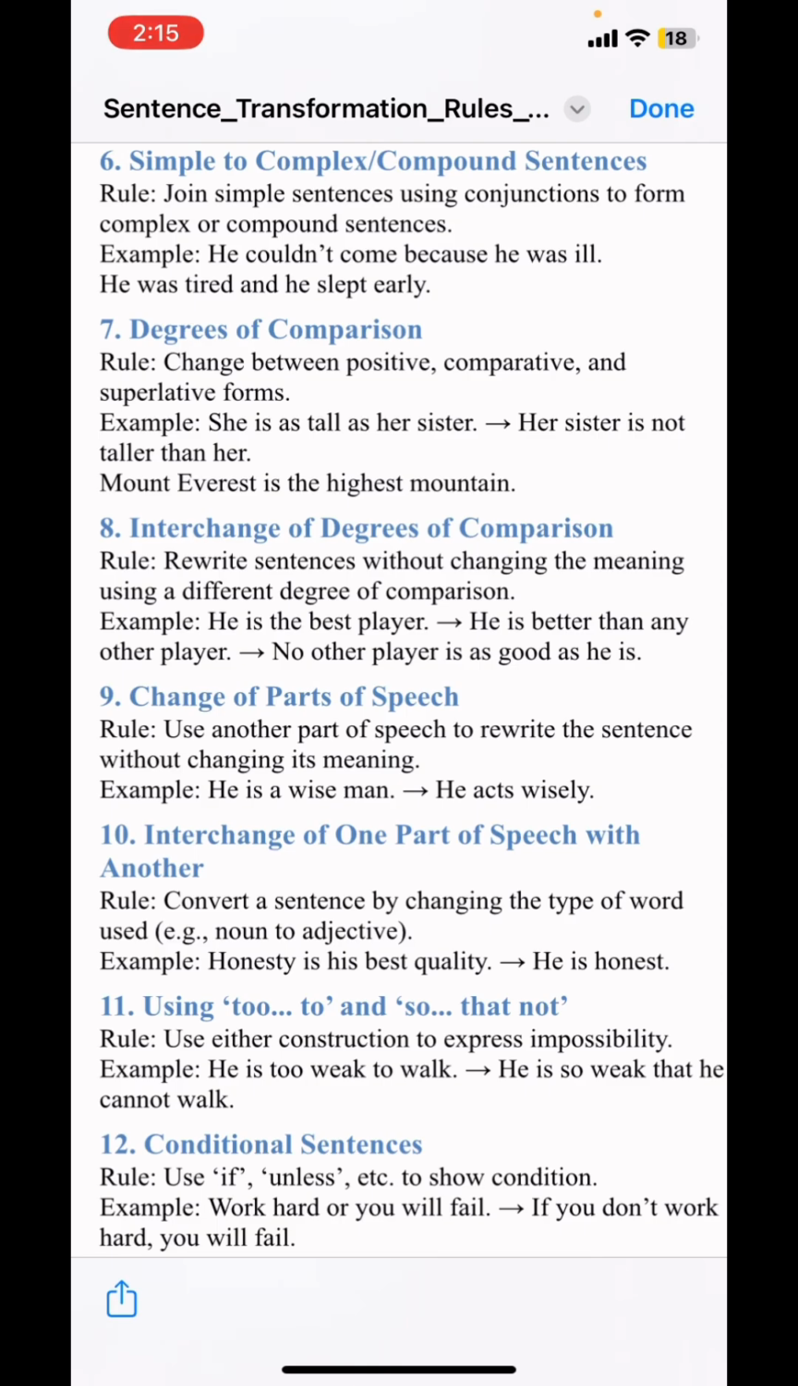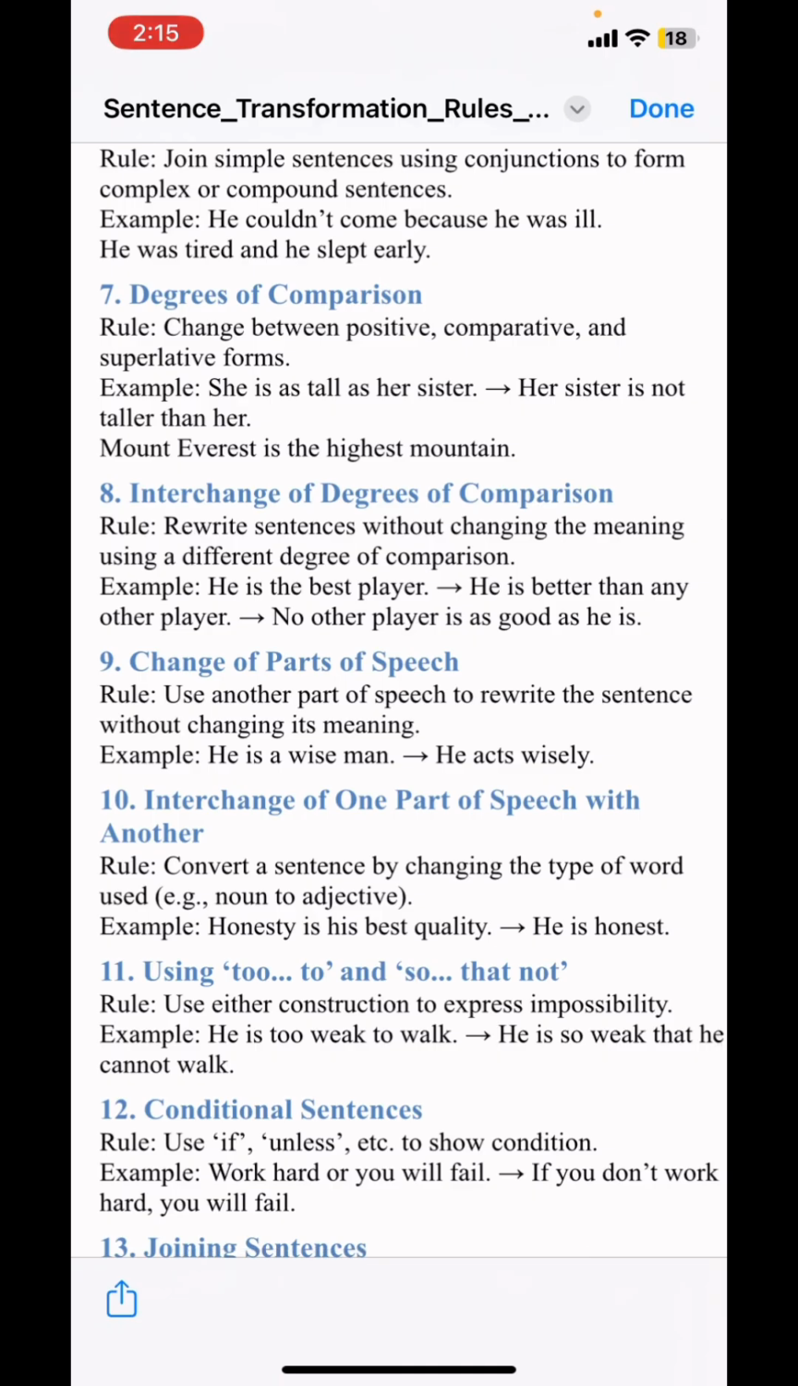And the eighth number, that is interchange of degree of comparison. Rewrite sentences without changing the meaning using a different degree of comparison. We have heard about degrees at number seven. Now we are literally putting that on the field right now. If we look at the example: he is the best player.